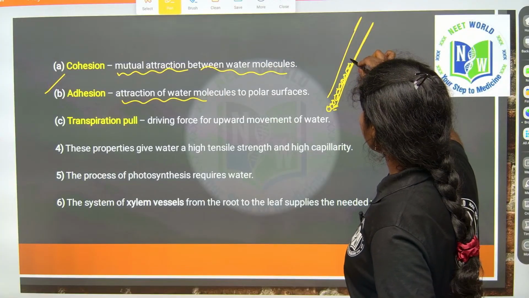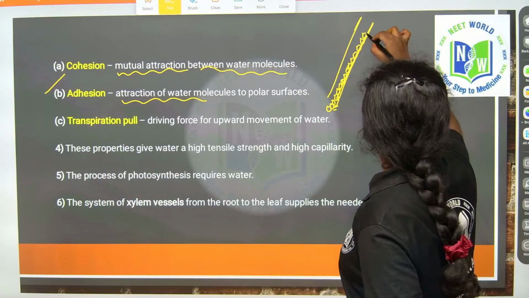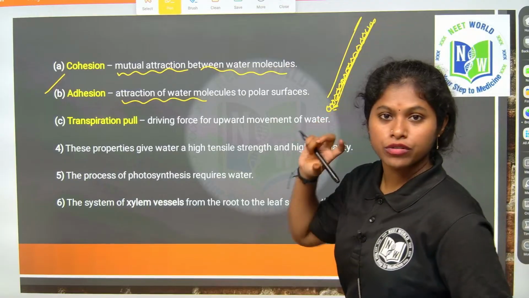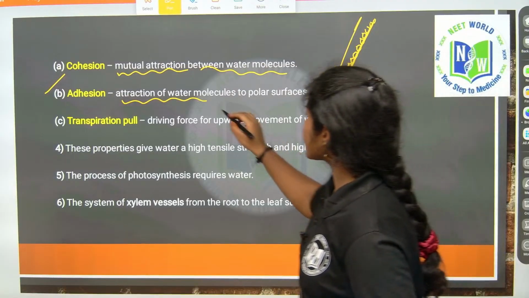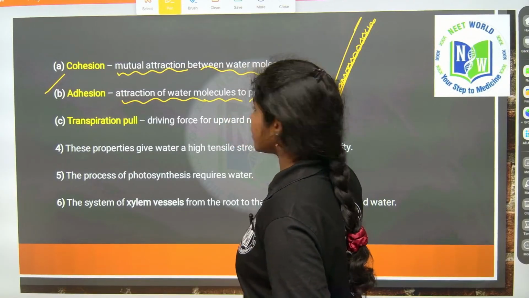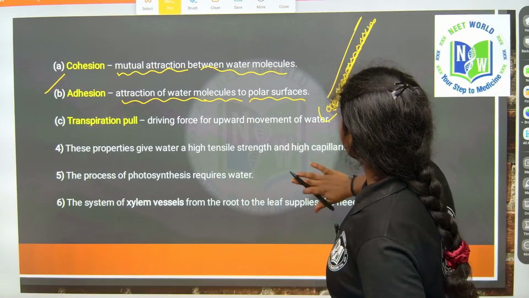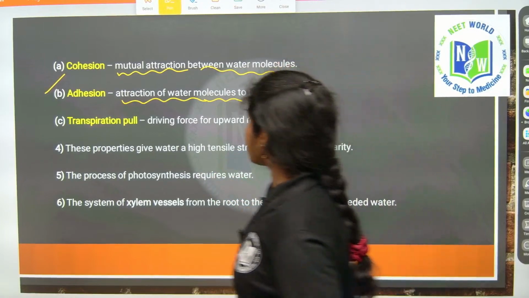They are coming to the straw, they are available for drinking, right? So attraction of water molecules to the polar surface is adhesion. Transpiration pull. What is transpiration pull?